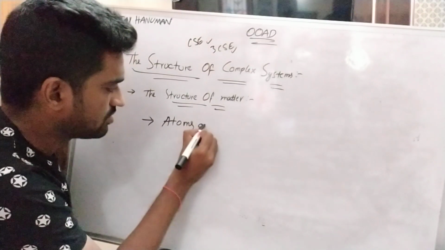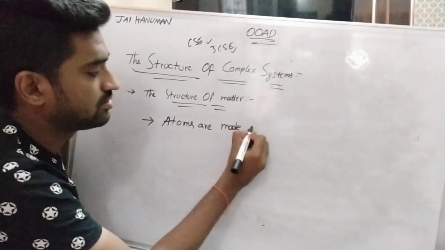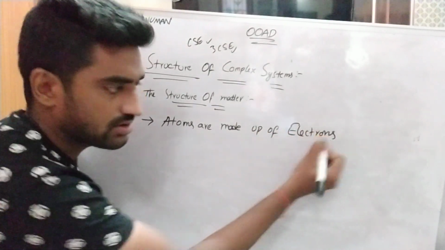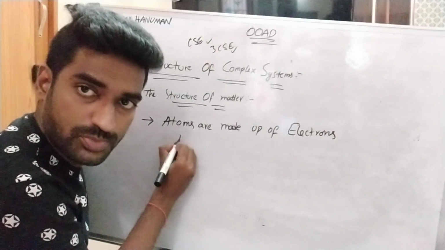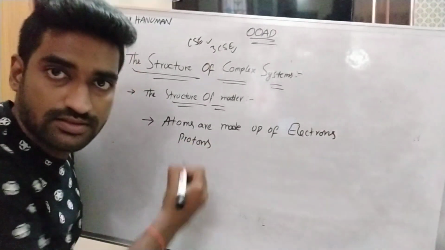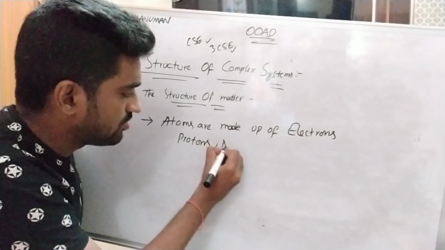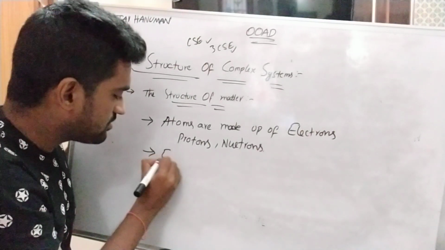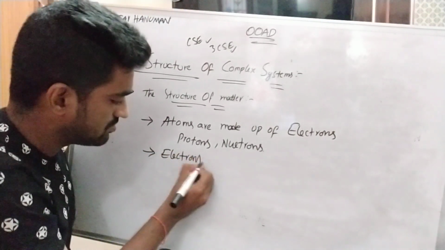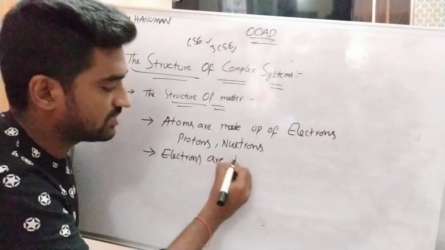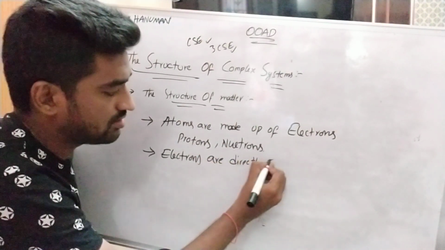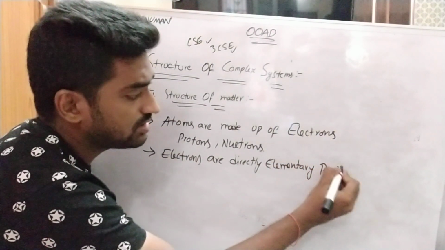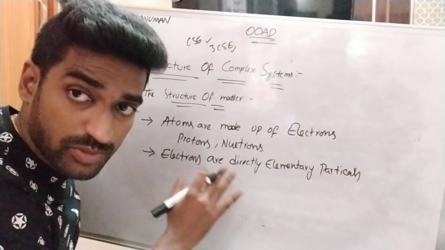Atoms are made up of electrons, protons, neutrons. So electrons are directly elementary particles. Here the nucleus is made up with the help of protons and neutrons.